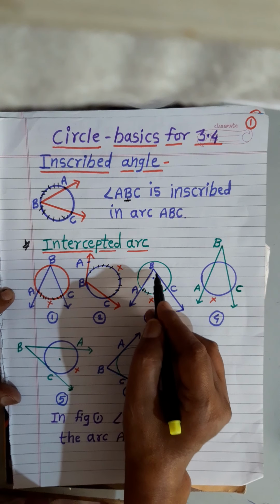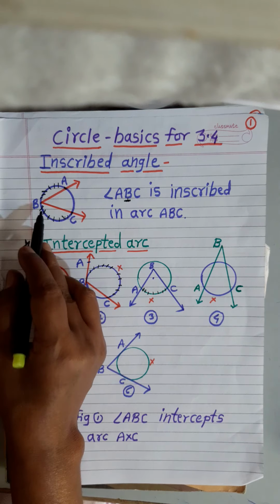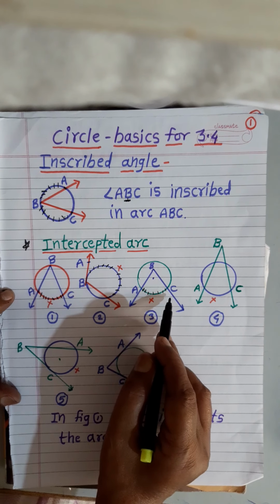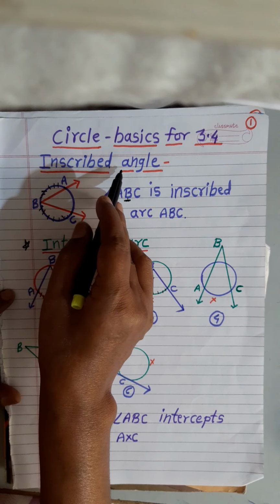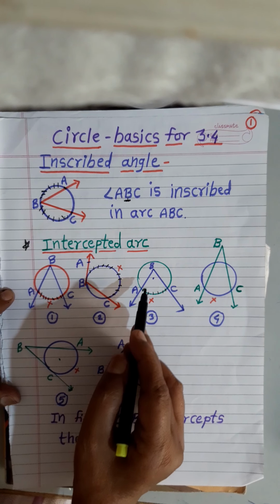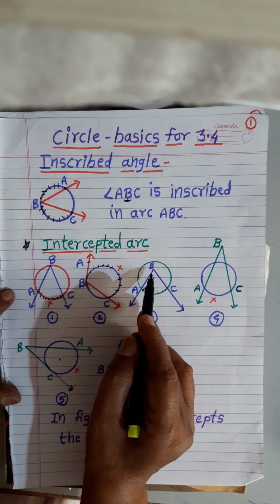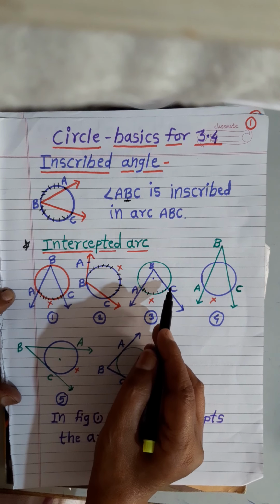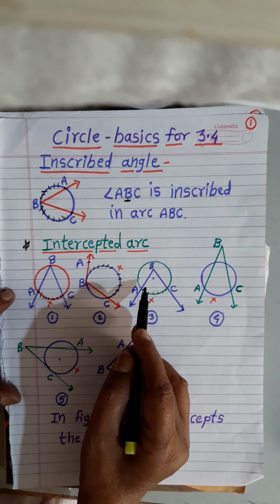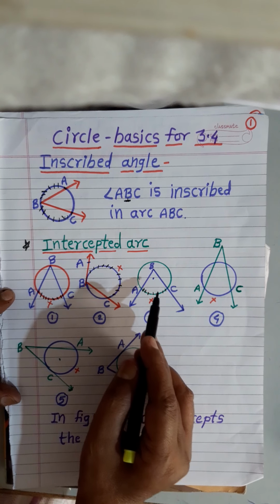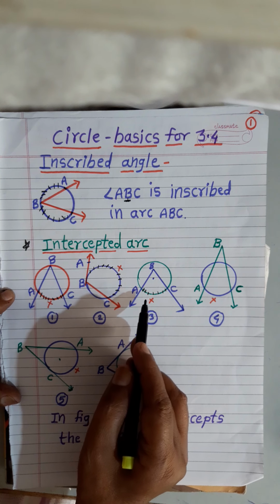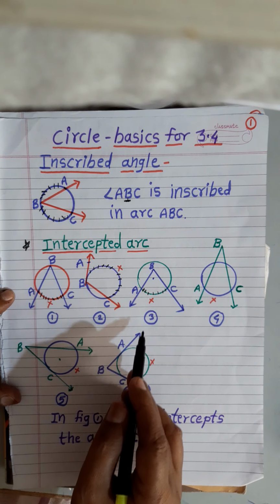Now see, angle ABC is not an inscribed angle. Why? Because the vertex of angle ABC, point B, does not lie on the circle. Therefore, it is not an inscribed angle, but it intercepts the arc AXC.